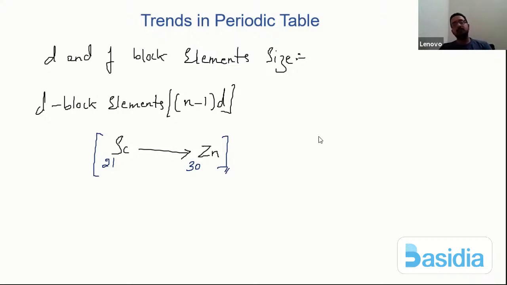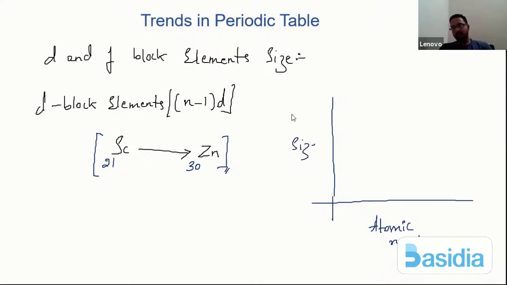So when you see the sizes from scandium to zinc, if I try to draw it, let me say here is my atomic number, and let me say here is my size. I'm going to speak about my atomic size across the period, correct? It's all across the period. So what should happen actually across the period? Normally the size should decrease, correct?